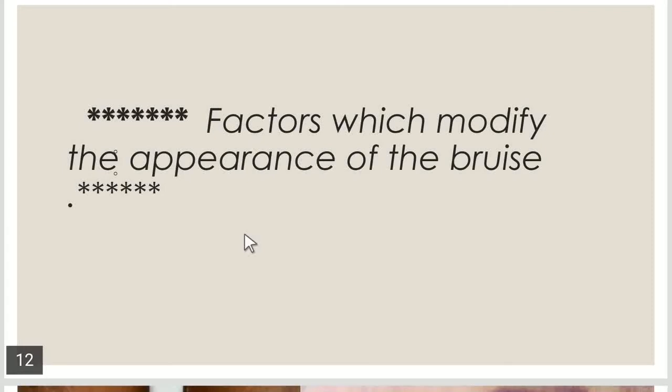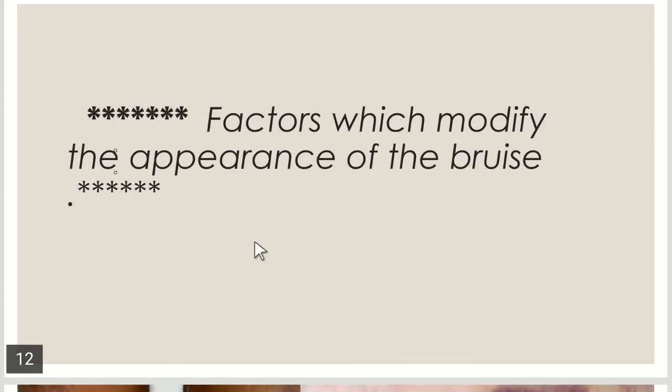For example, in scurvy, there is a deficiency of vitamin C. Due to vitamin C deficiency, there is a decreased synthesis of collagen, and due to decreased collagen synthesis, the walls of the blood vessels become fragile and weak and easy to rupture with a minor trauma.